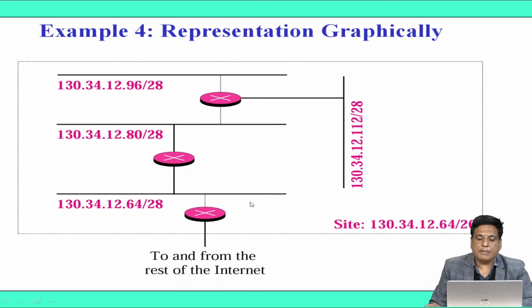Here we have given the graphical representation in which we have the 4 subnets. The first subnet starts from 130.34.12.64, which comprises 16 addresses. The second starts with .80, which again comprises 16 addresses. The next starts with 96, again 16 addresses. The last starts with .112, which again comprises 16 addresses. So here the site address is the first address, that is 130.34.12.64/26.